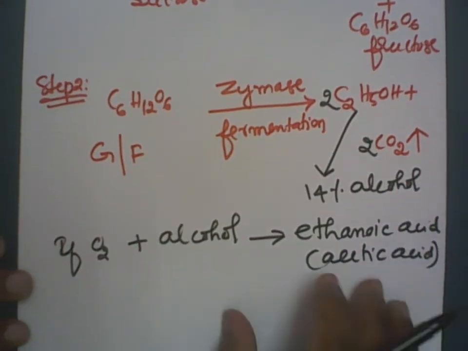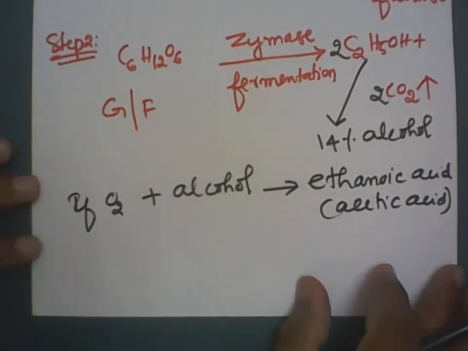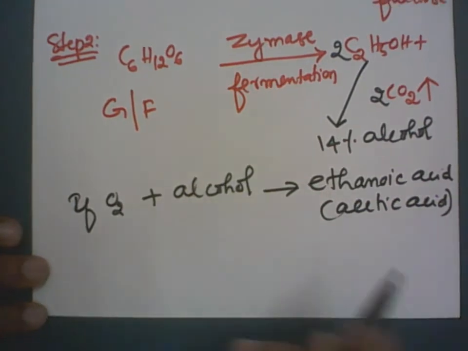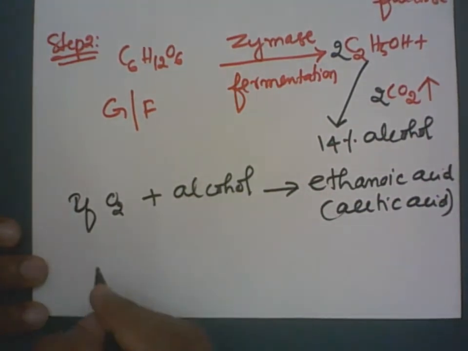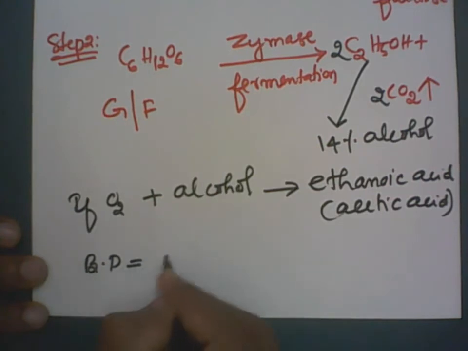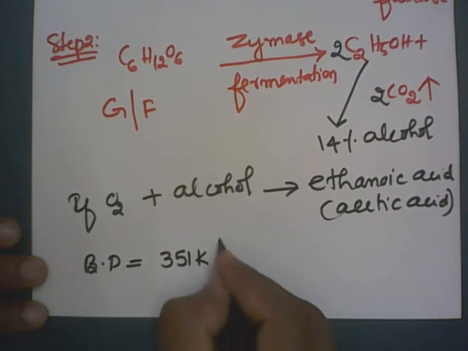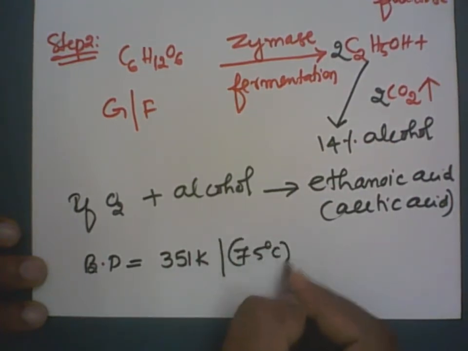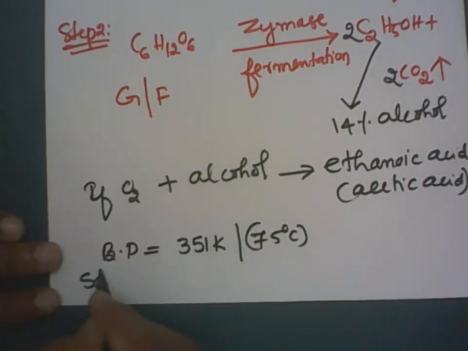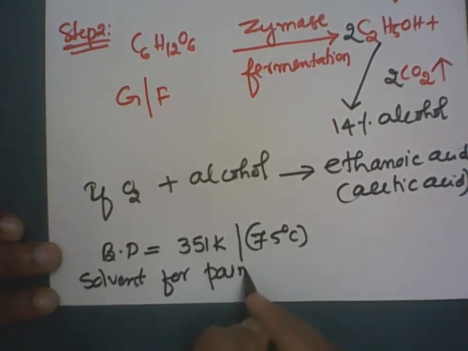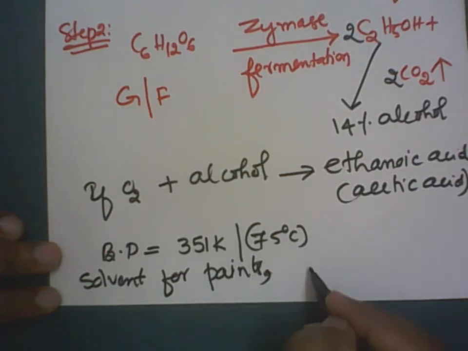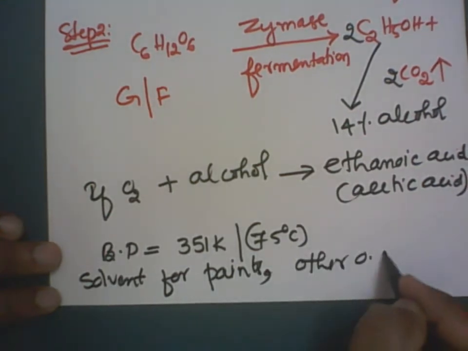Now we'll go for the general ideas about alcohol, about the boiling point and all those things. The boiling point of alcohol is 351 Kelvin, or in degrees centigrade, it is 75 degrees centigrade. It is used as a solvent in industries, mainly as a solvent for paints. It is also used in the manufacture of other organic compounds.